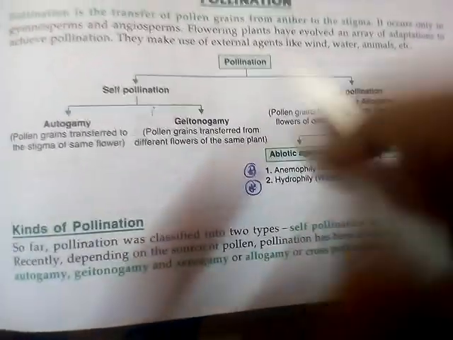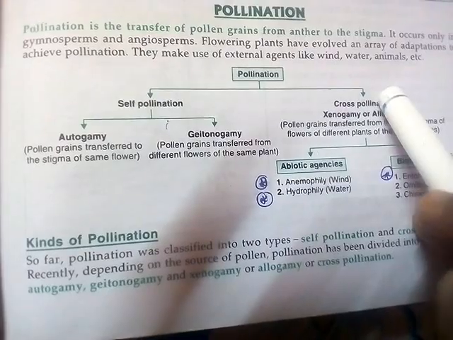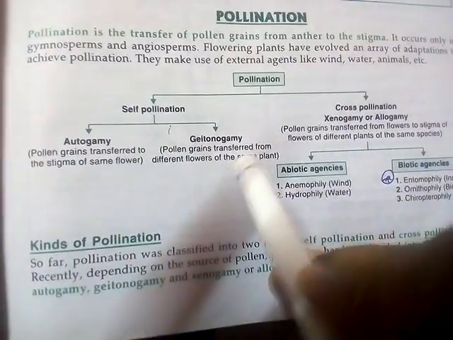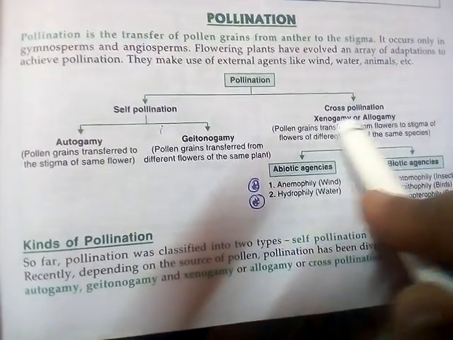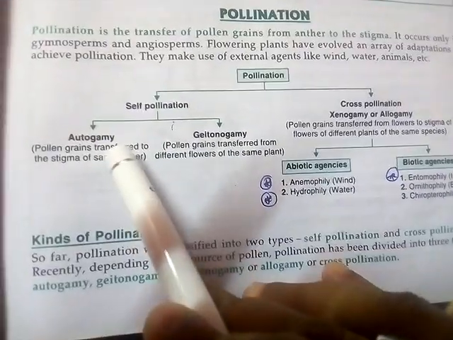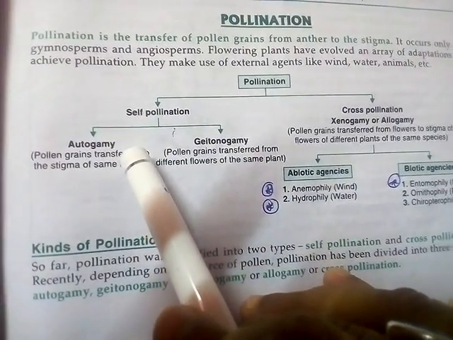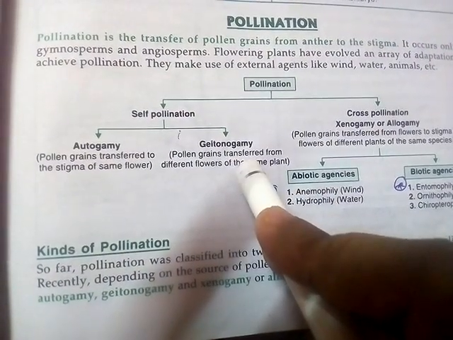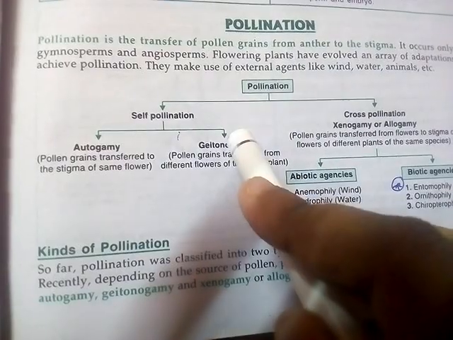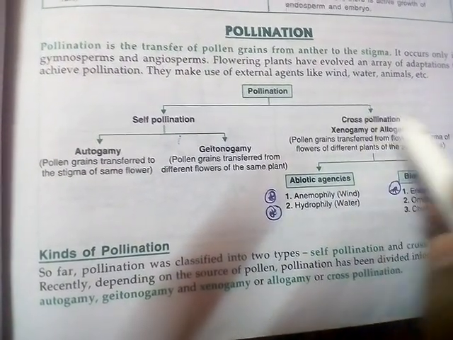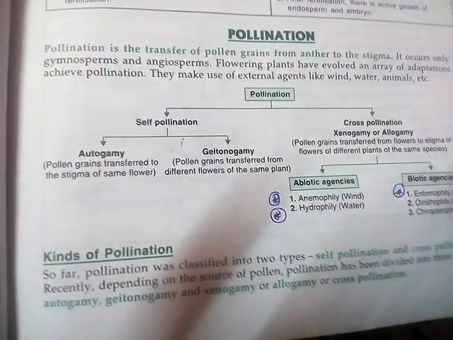So pollination is mainly of two types. First one, self pollination. Second one, cross pollination. Self pollination may be of two types, autogamy and geitonogamy, and cross pollination is also known as xenogamy or allogamy. Autogamy means transfer of pollen grains within the same flower. Geitonogamy, within different flowers but of the same plant. And cross pollination, xenogamy or allogamy, means different flowers of different plants. It is the third condition.